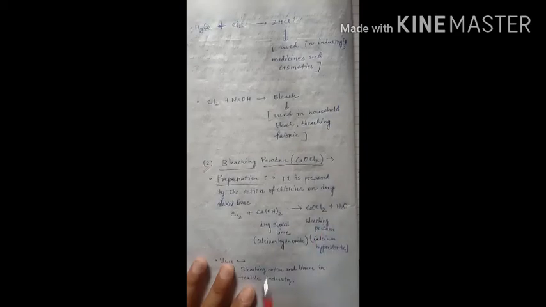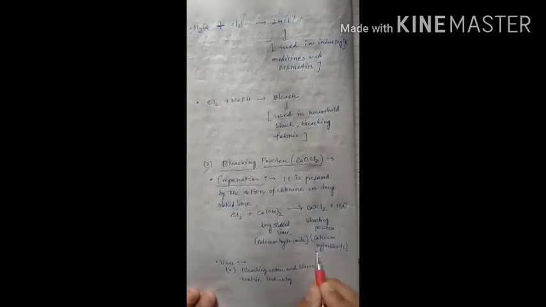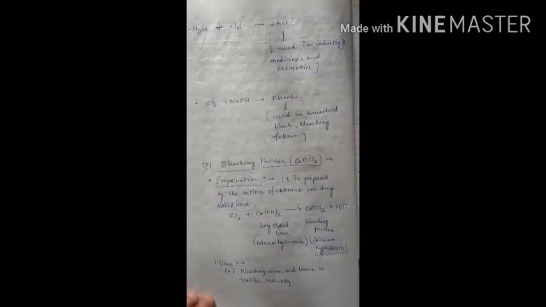Dry slaked lime is normally known as calcium hydroxide, and the bleaching powder's chemical formula, as we already saw, is CaOCl2, which is also known as calcium hypochlorite. So it is very important. You just remember these chemicals and the IUPAC name of bleaching powder. Bleaching powder is the common name.